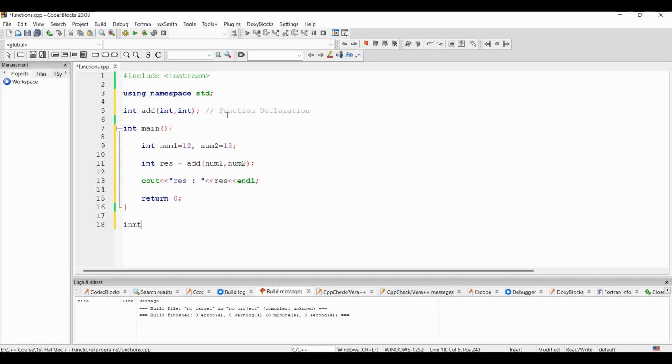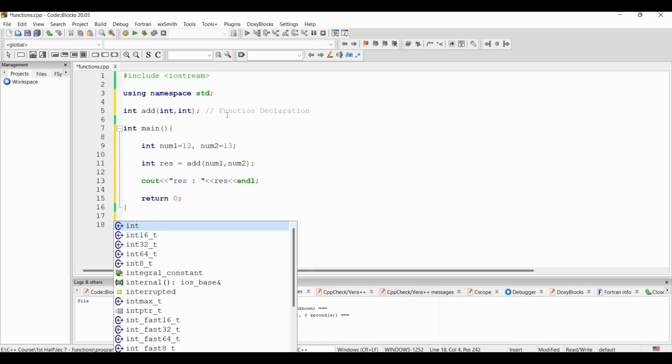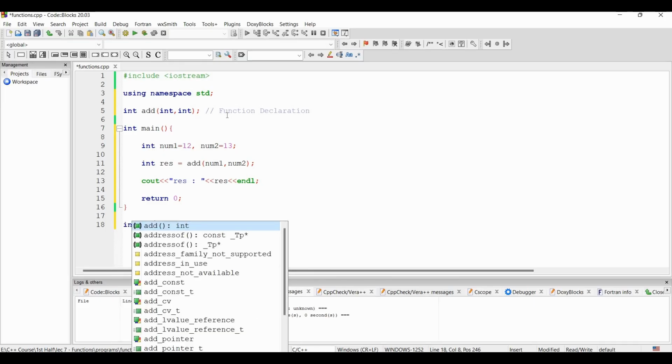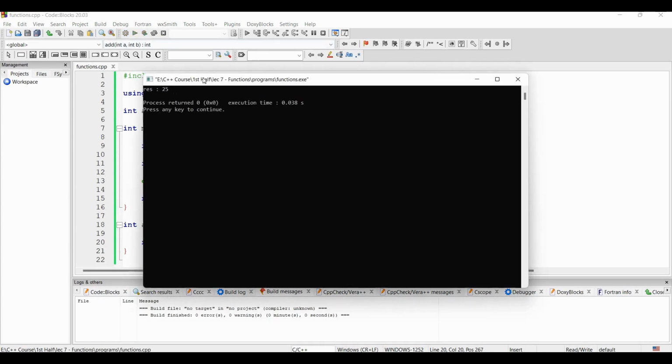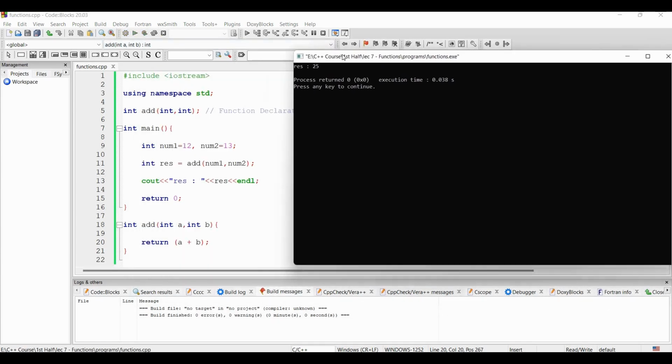Now let's define the function add. We have declared it, now it's time to define it. Right, let's execute it. The result is 25. 12 plus 13 is 25.